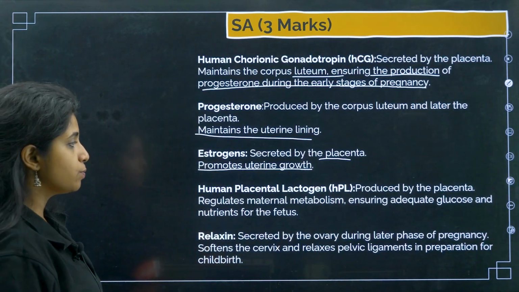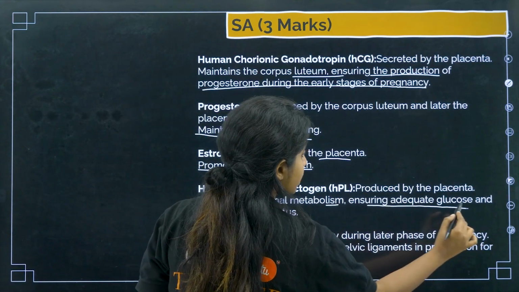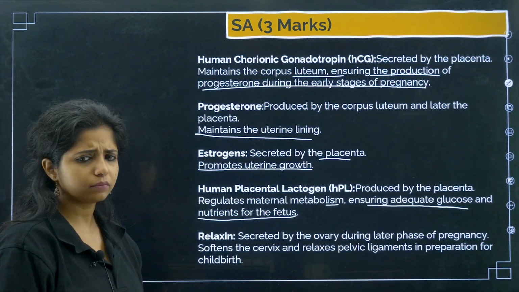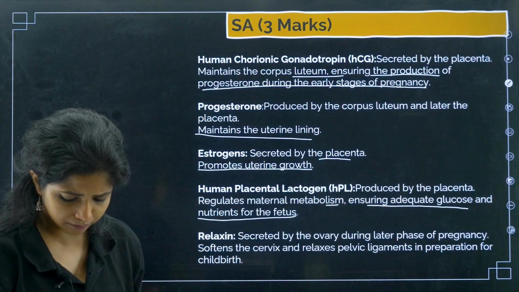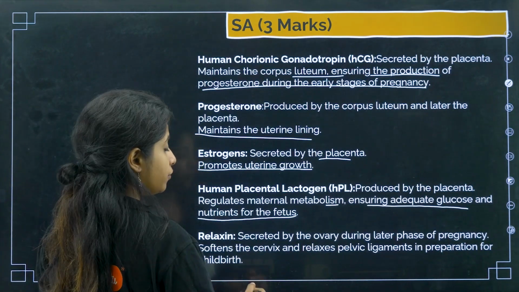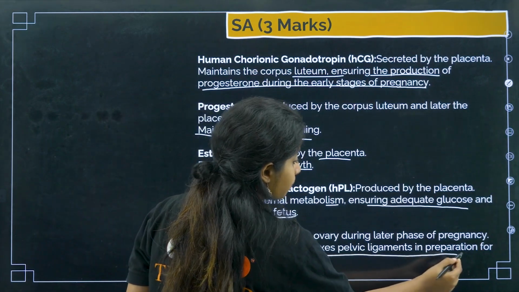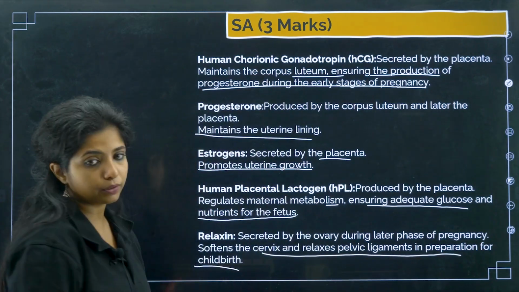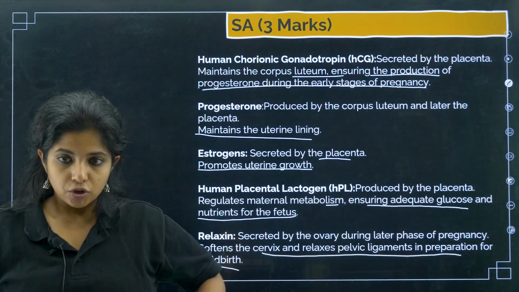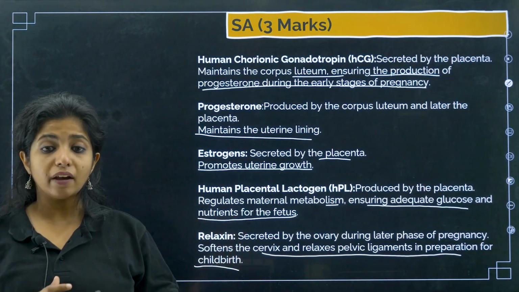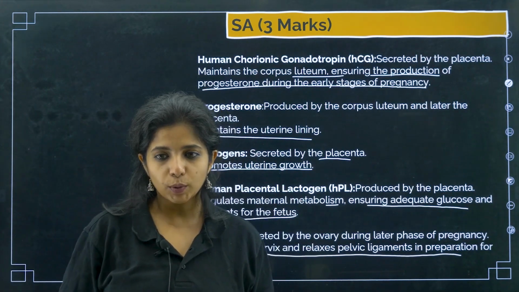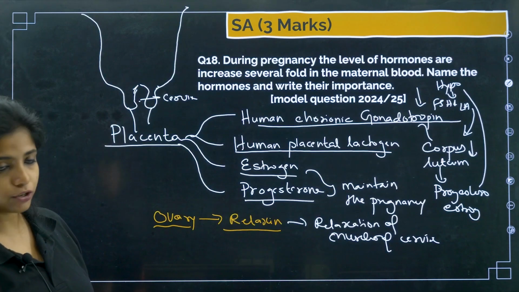Human placental lactogen produced by the placenta regulates maternal metabolism, ensuring adequate glucose and nutrients for the fetus, and also later it helps in what? Basically the milky thing also. Okay. Now relaxin secreted by the ovary during the later phase of pregnancy softens the cervix and relaxes the pelvic ligaments in preparation for childbirth. So pelvic ligaments as in the ligaments which are found in the pelvic region, okay, in our hip region. So those muscles and every ligament have to be relaxed really well, which is how only the baby can move out. Okay. So these are things that you can write for this question.